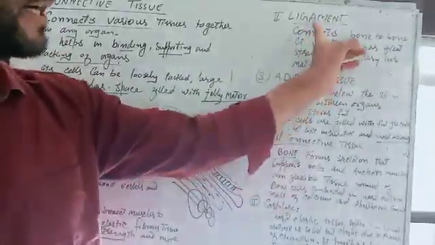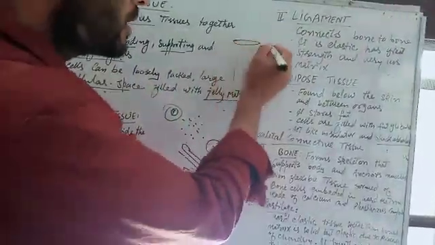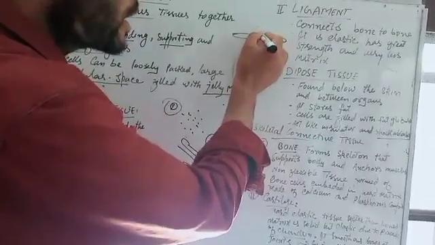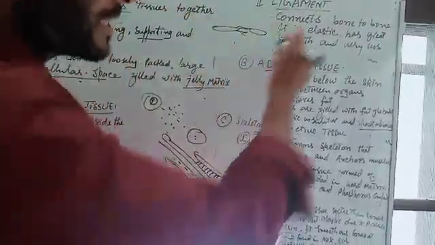Next is ligament. What is ligament? Ligament connects bones to bones. This is the first bone, this is the second bone. These bones are connected with the help of these tissues known as ligaments. It is elastic.